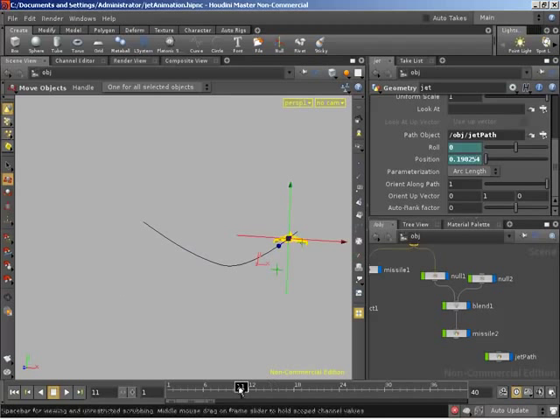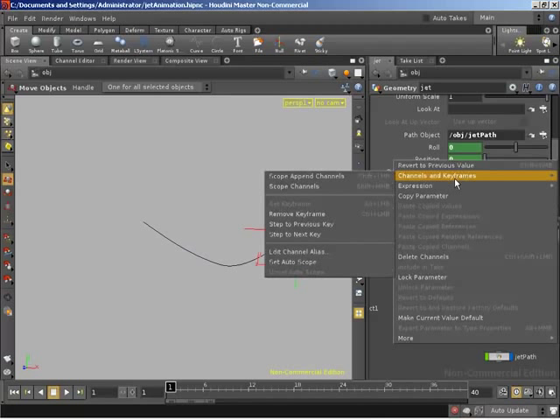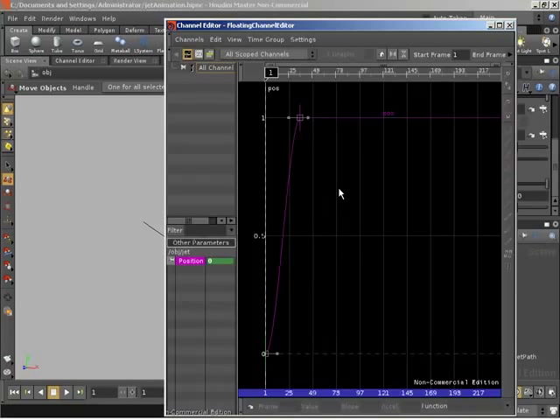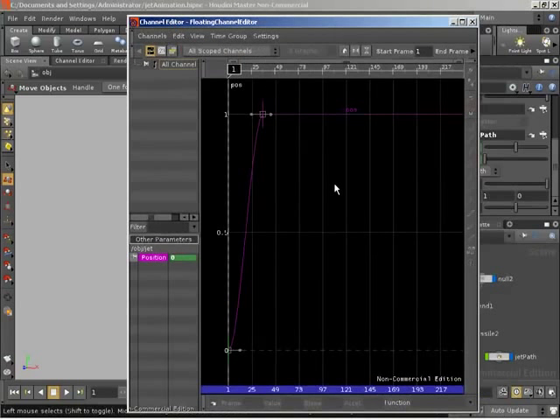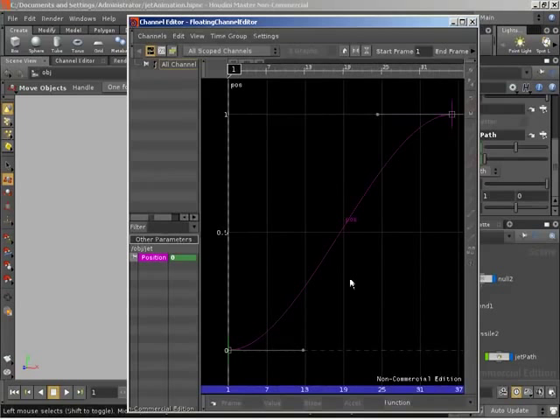But the position especially is going to have a rather major issue currently due to the way that the animation curve is by default. So let's right click on our position parameter, come down to channels and keyframes, and come down to scope channels, and that'll bring up the channel editor on our curve. I'm going to push space H to home in on our curve, and you can see that we ease in and ease out.